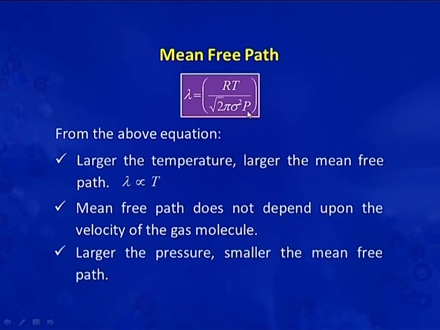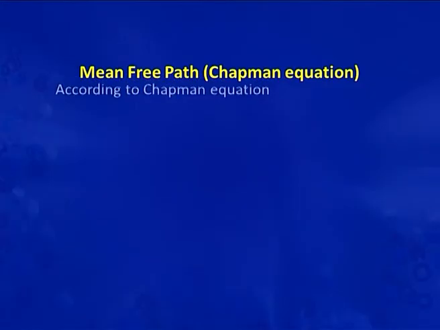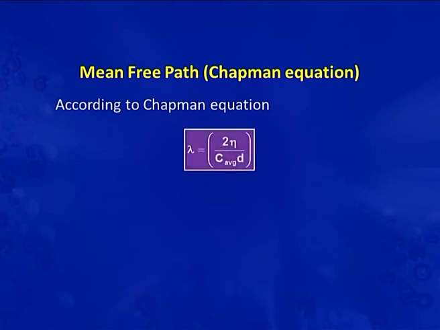If the pressure is large, the molecules will get very little space for movement, so the mean free path will be smaller. Now, there is another equation for mean free path. This equation is the Chapman equation. According to the Chapman equation, lambda is equal to eta by C average into D.